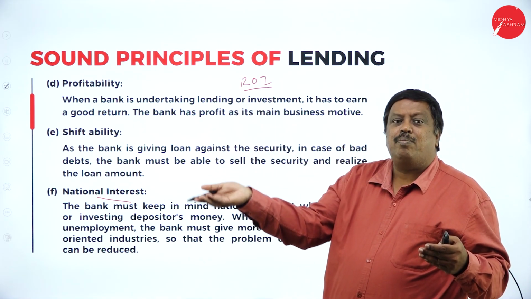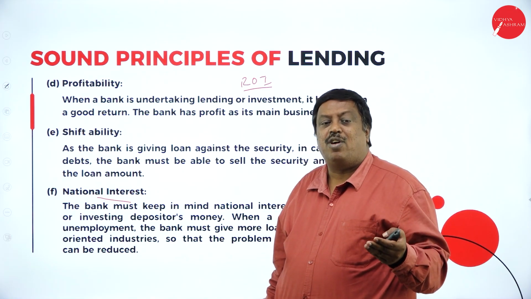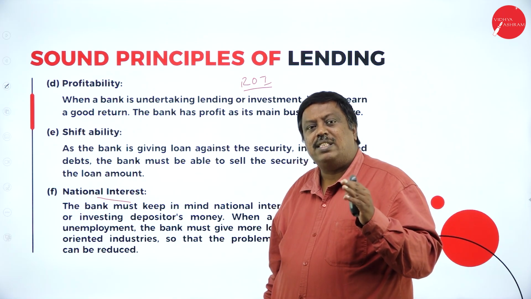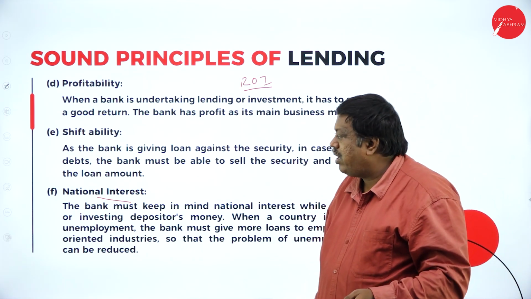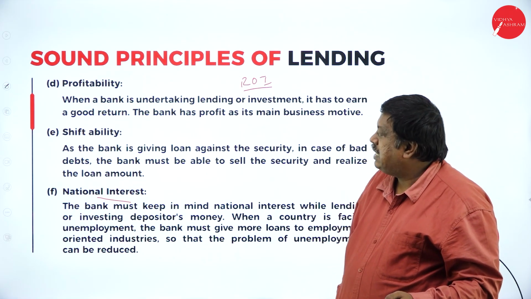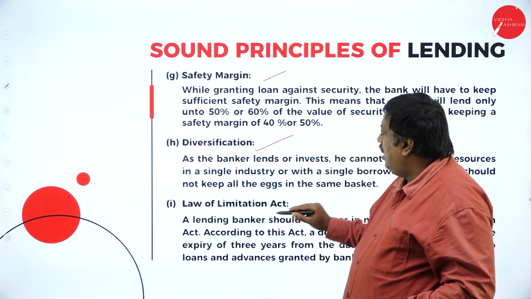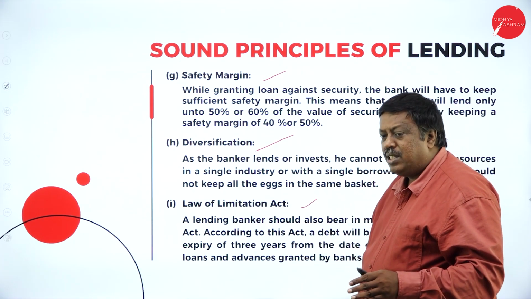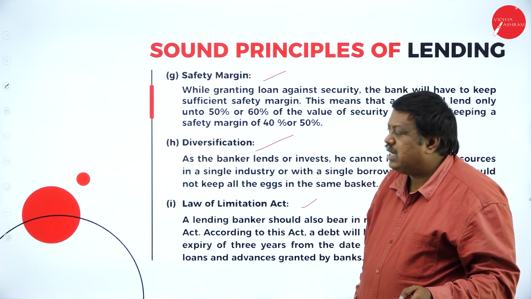As employment increases, the amount given in the form of loans can be recovered, the principal as well as the interest, without hurdles or the banking sector facing certain risks. It also has to see the safety margin, diversification, and the law of limitation act. These principles are very important at the time of lending money to needy customers.